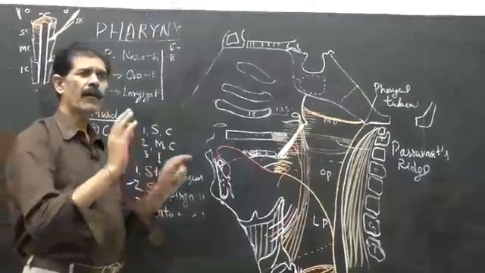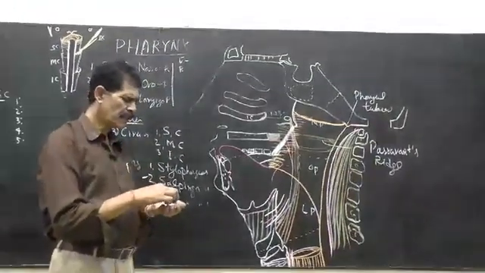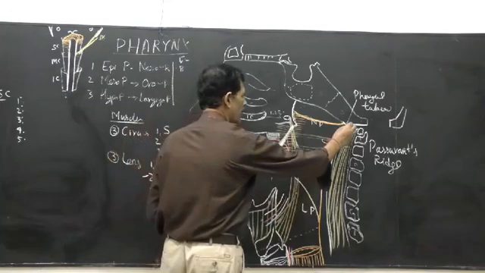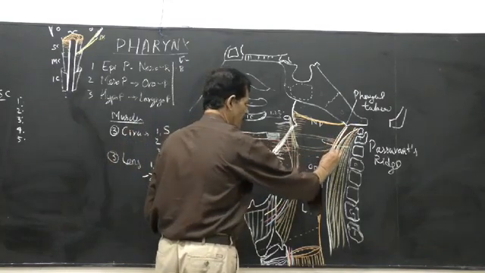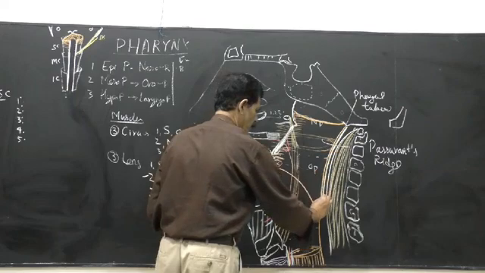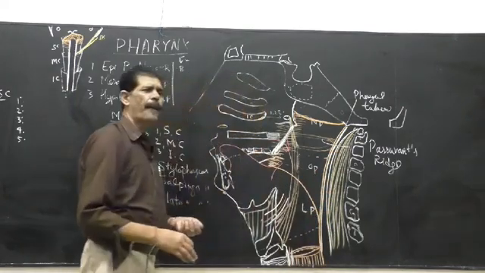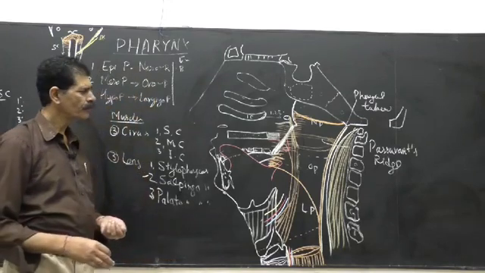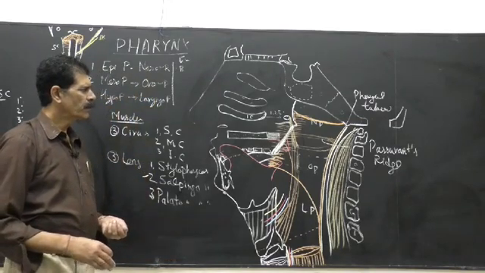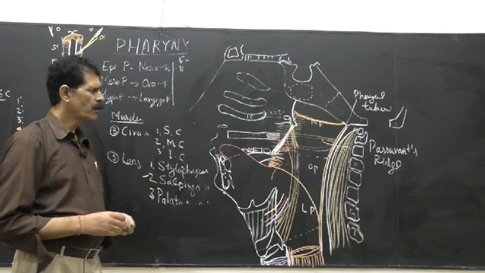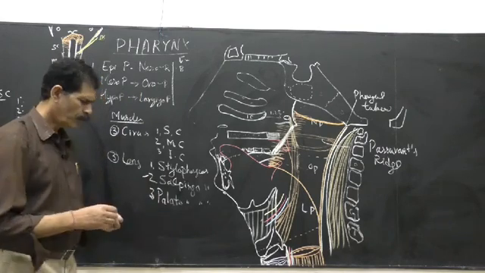And outside, all these muscles are covered by the buccopharyngeal fascia. The buccopharyngeal fascia is the covering of all these muscles. So this is how the fan-shaped muscle is laid out. So right meets with the left posteriorly,